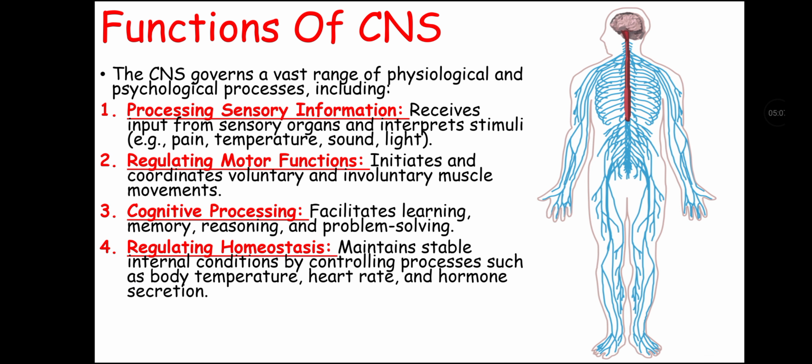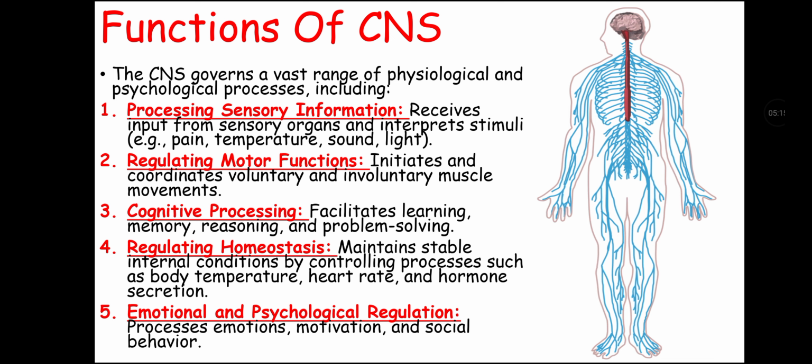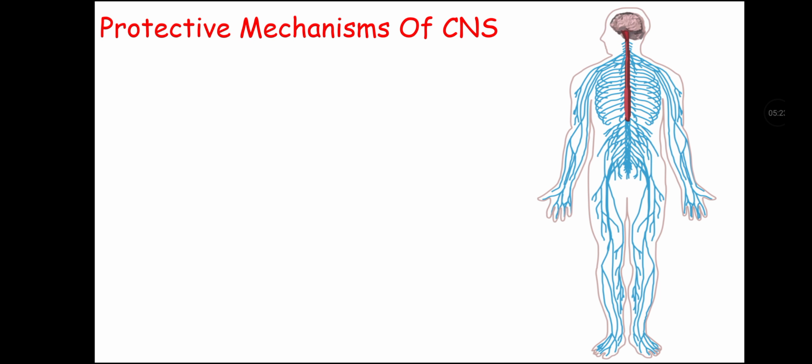It helps in regulating homeostasis, as it maintains stable internal conditions by controlling processes such as body temperature, heart rate, and hormone secretion. And it also helps in emotional and psychological regulation, as it processes emotions, motivations, and social behavior.